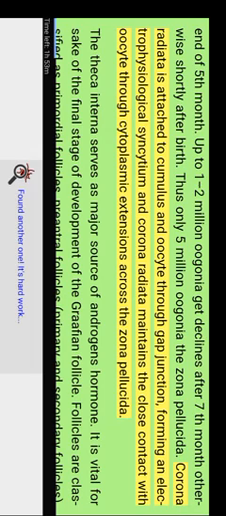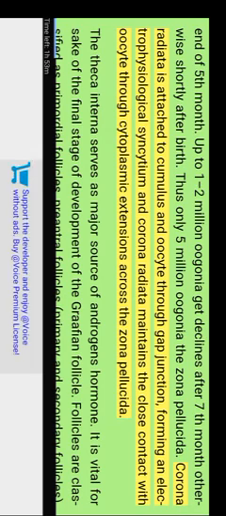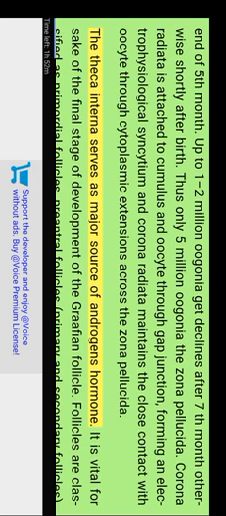Corona radiata is attached to the cumulus and oocyte through gap junctions, forming an electrophysiological syncytium, and the corona radiata maintains close contact with the oocyte through cytoplasmic extensions across the zona pellucida. The theca interna serves as the major source of androgen hormone. It is vital for the final stage of development of the Graafian follicle.